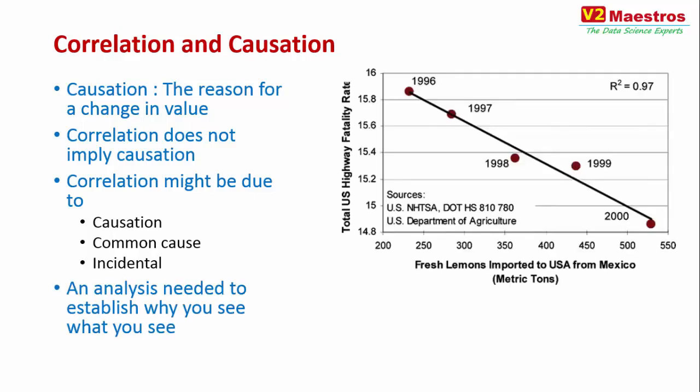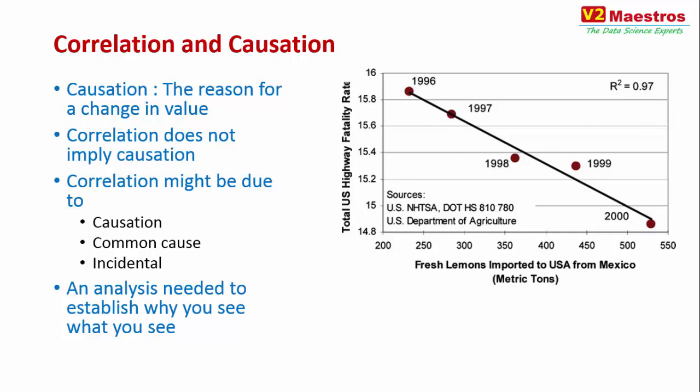Here is an example of a relationship between US highway fatality rates and fresh lemons imported to the US from Mexico. An interesting thing you see is that as the fresh lemons imported from Mexico keep going down, the fatality rate is high.